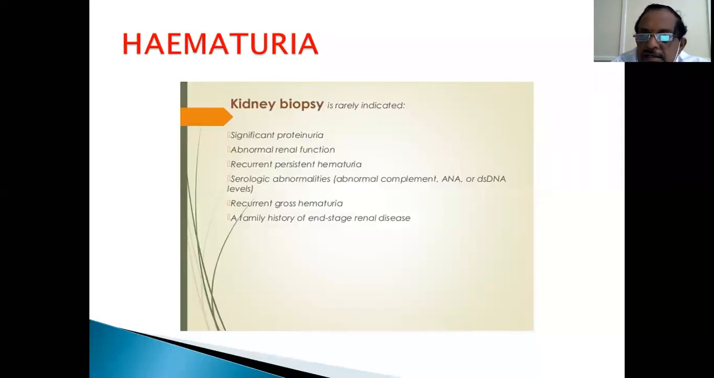Serological abnormalities, as I said, anti-nuclear factor and all these things, to rule out autoimmune disorders of the kidney. Recurrent gross hematuria is one thing which cannot be neglected. If you don't find any surgical problem, you have to do a kidney biopsy to know the cause. Family history of end-stage renal disease: many times I know one family wherein the son had renal failure, and when the father was also investigated, he was also found to have a similar lesion in the kidney.